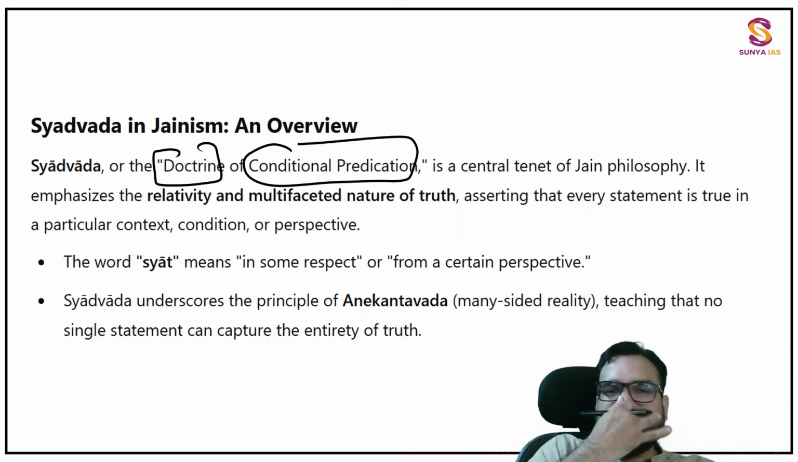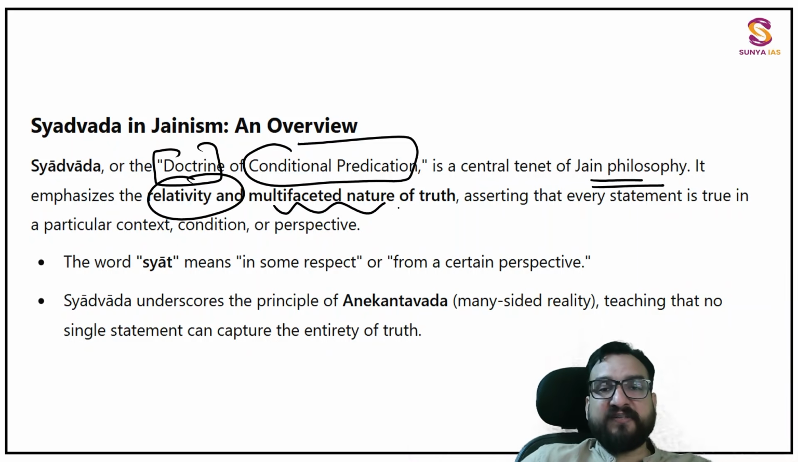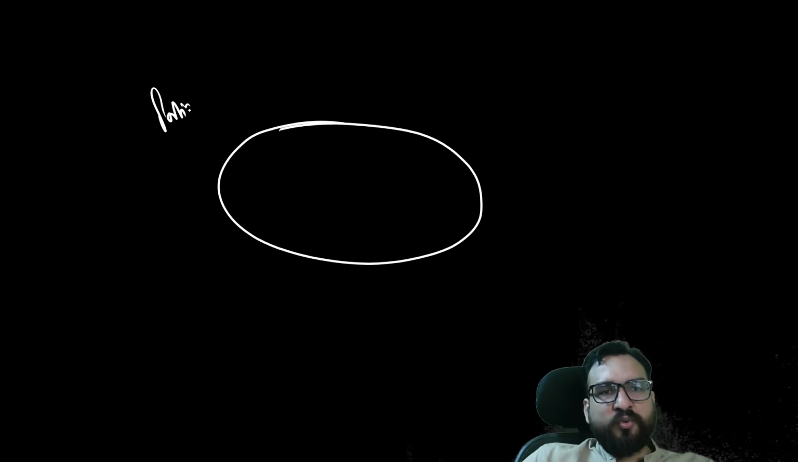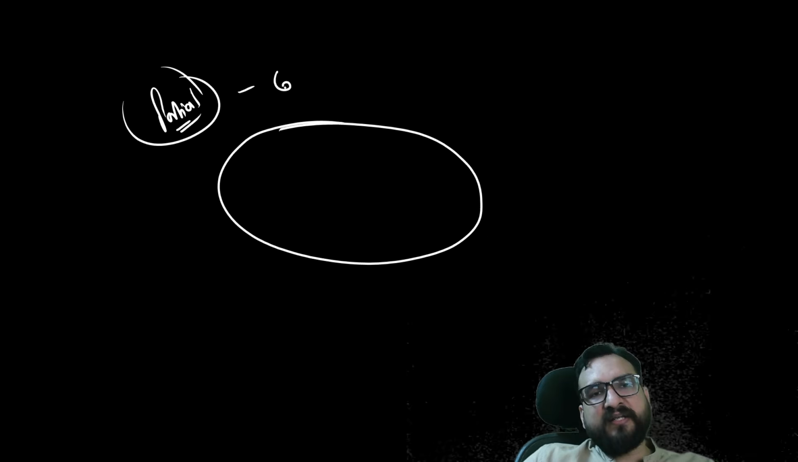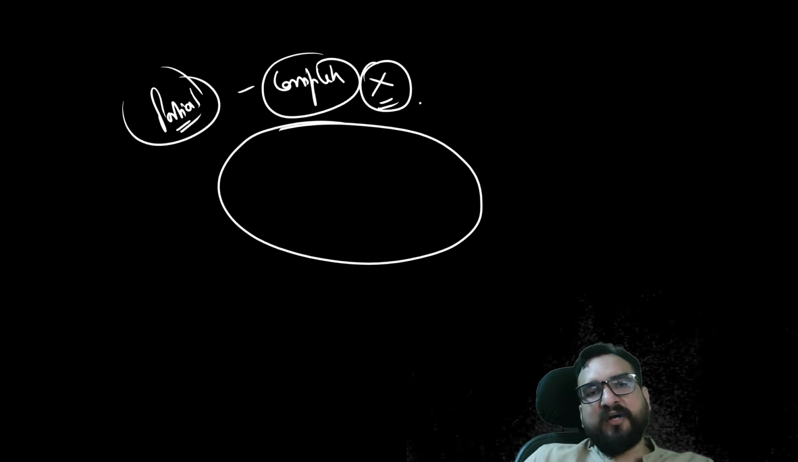Okay, conditional predication over here. It is a central tenet of Jaina philosophy. It emphasizes the relativity and multifaceted nature of truth. Basically, what they want to say is that whatever you know is partial. You can never say that you know complete information at any point of time. Never, you can never say that you have complete information.